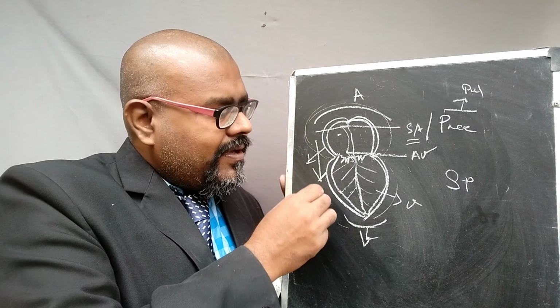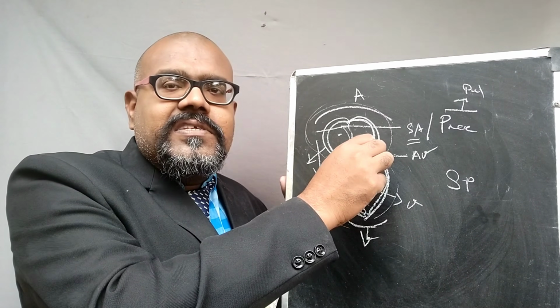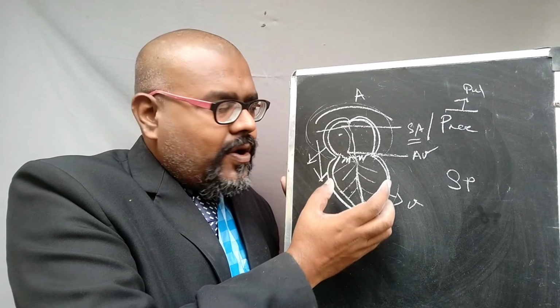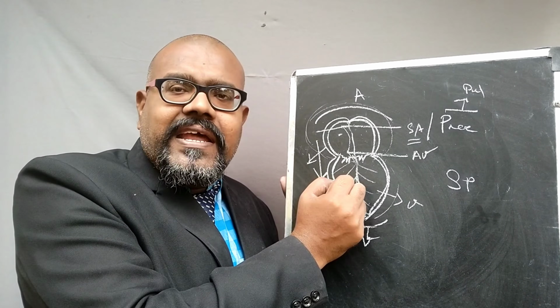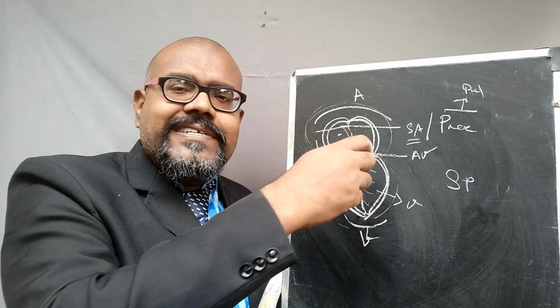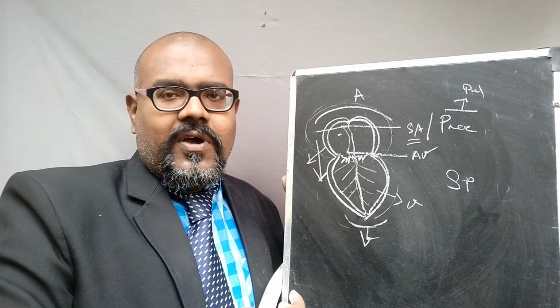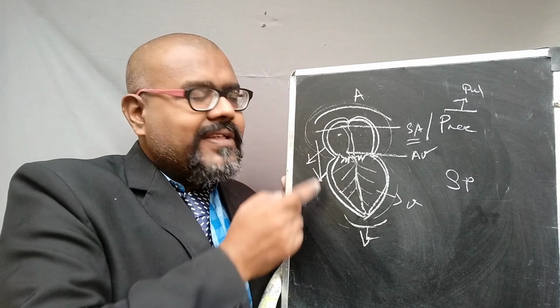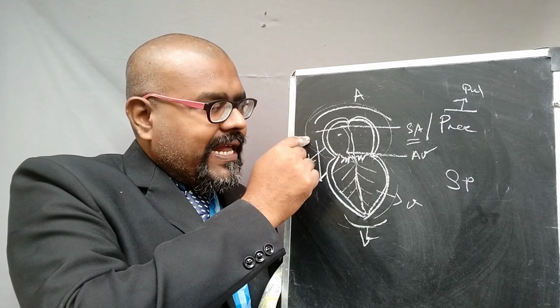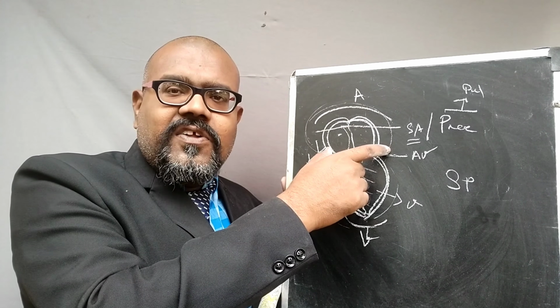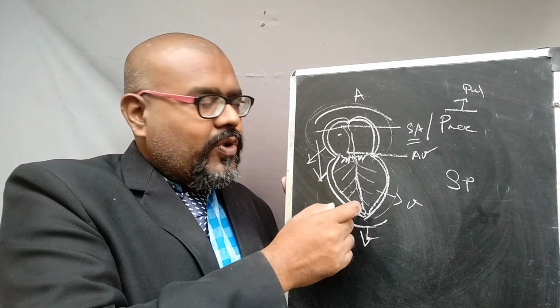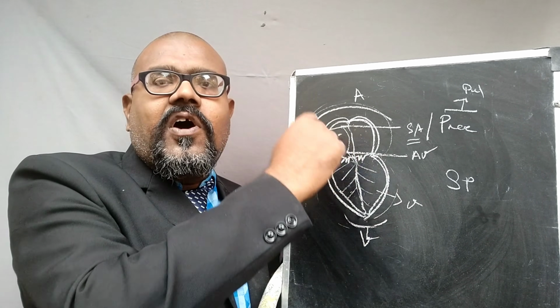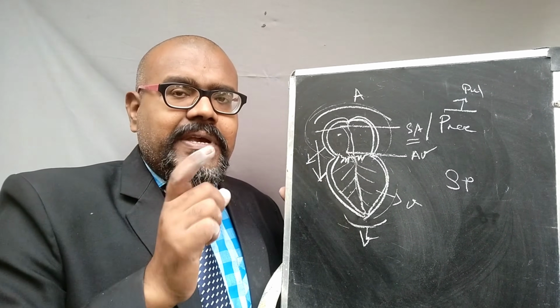At the same time, once the ventricles receive all the blood and the contraction of the ventricle is over, the excited cells return to the same position. During that time, the ventricle also gets relaxed. This also happens as a rhythmical process. During the relaxation of the auricles, the ventricle contracts. During the relaxation of the ventricles, the auricle contracts. That is the rhythmical process.